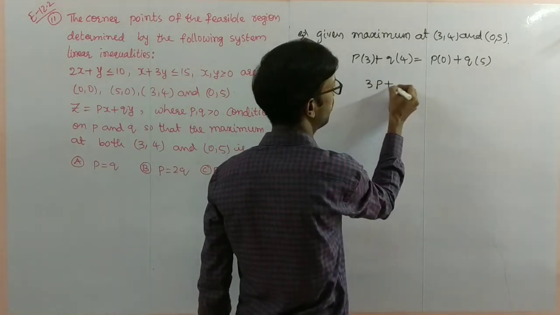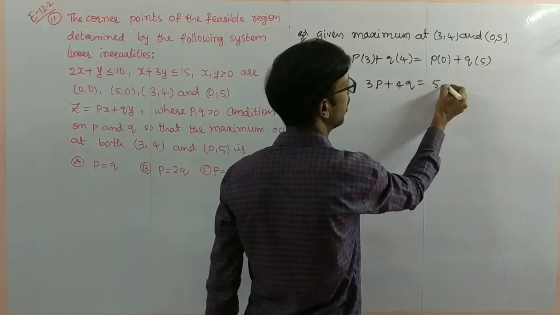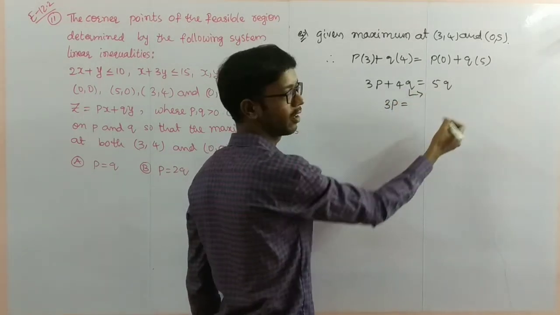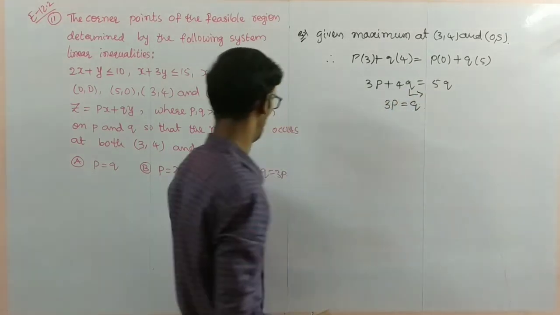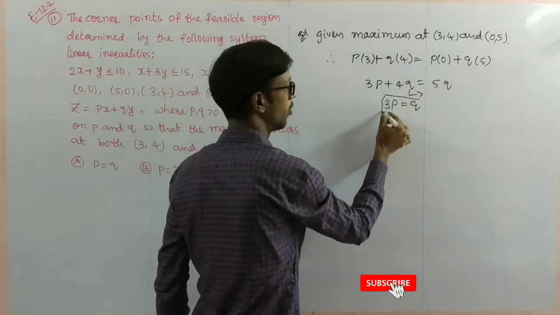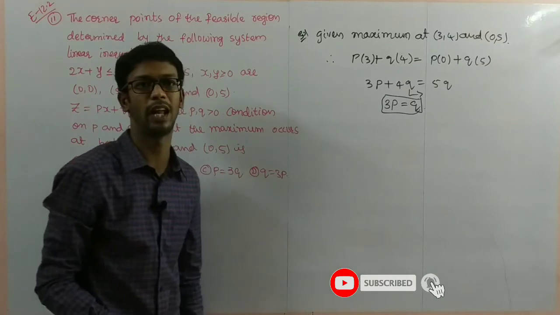So 3p plus 4q is equal to 5q. Moving 4q from left to right side, 3p is equal to q. So 3p equal to q is the relation between p and q.